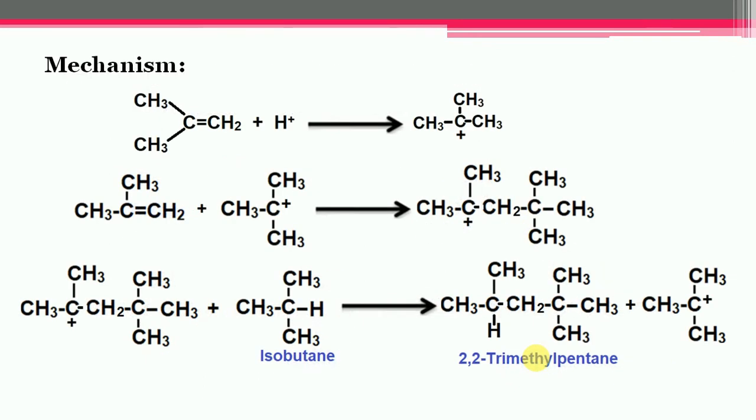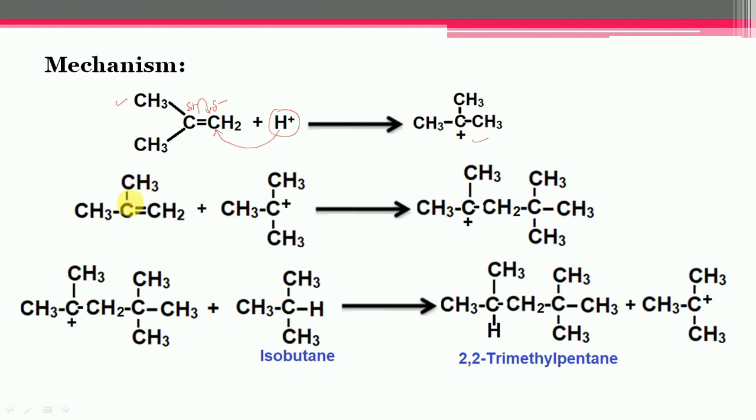Let us see the mechanism of alkylation. Alkylation is believed to take place through an electrophilic mechanism involving intermediate formation of a carbocation. So in this step, this pi bond shifts toward this side, and this carbon acquires a negative charge, while this carbon acquires a positive charge, and one proton from the acid is added to the carbon carrying the negative charge. So the carbocation gets formed. This is the tertiary butyl carbocation.